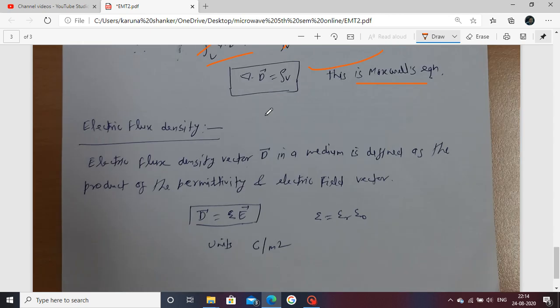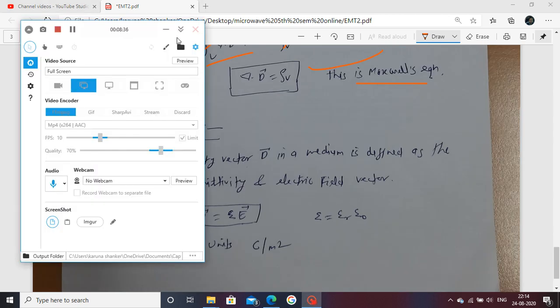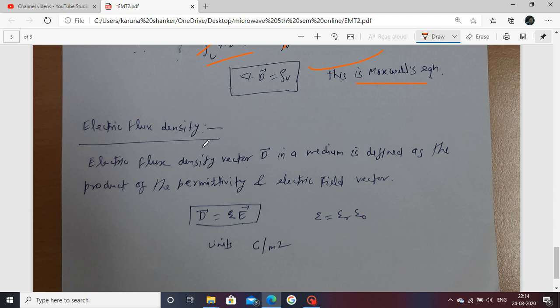Okay, next move to electric flux density. What is the electric flux density? Electric flux density is the product of permittivity and the electric field vector, represented by capital D vector, with unit coulomb per meter square. Epsilon is the permittivity, equal to relative permittivity times the permittivity of free space. This is your electric flux density.